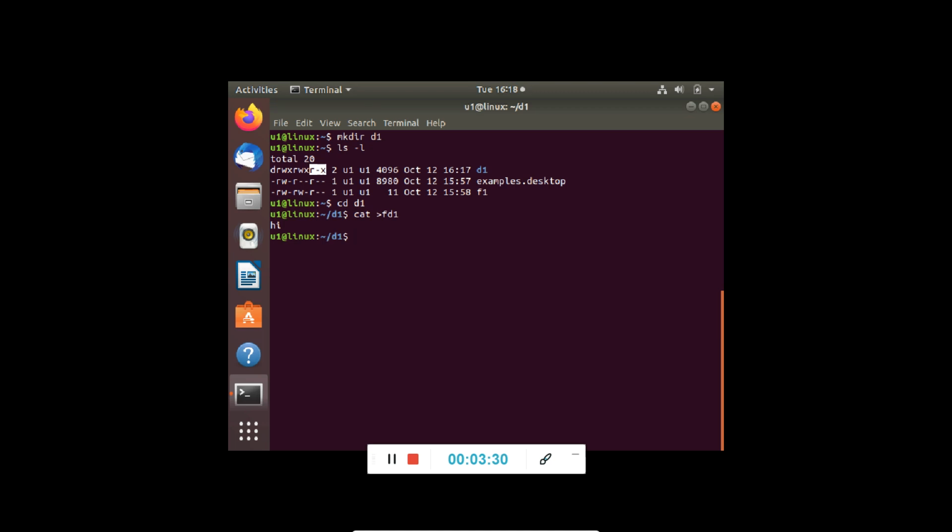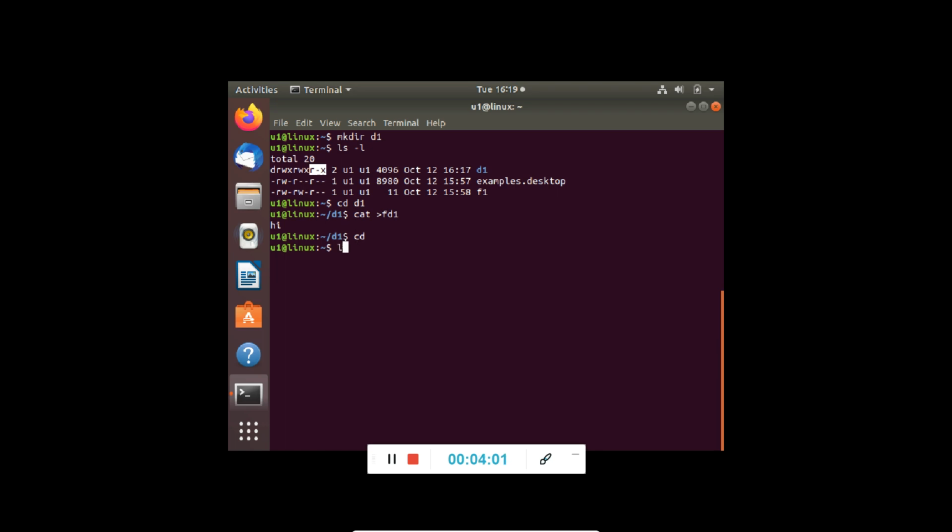So I moved to directory D1 and created a file in this directory. If I am talking about the first triplet, RWX for the user, R means that the particular user or a group, if R permission is there, can list the contents.